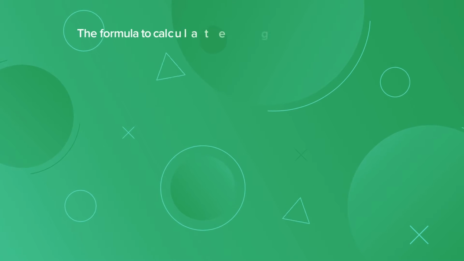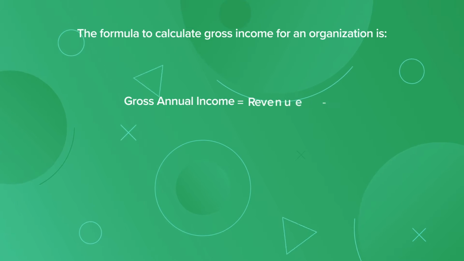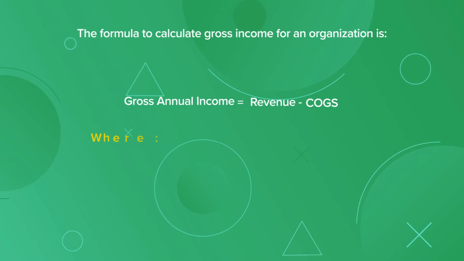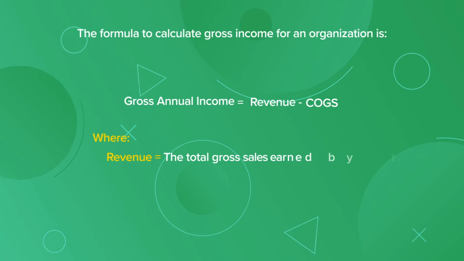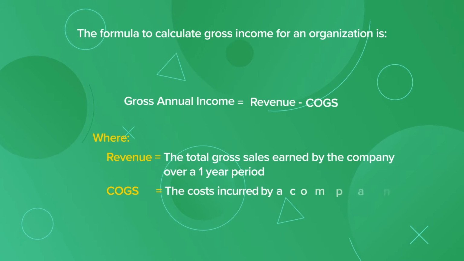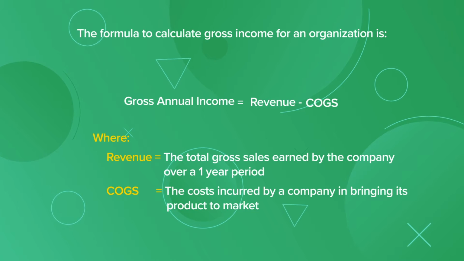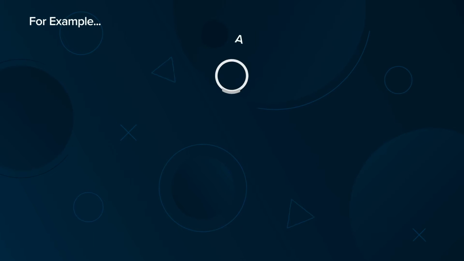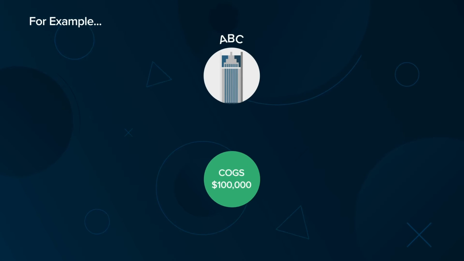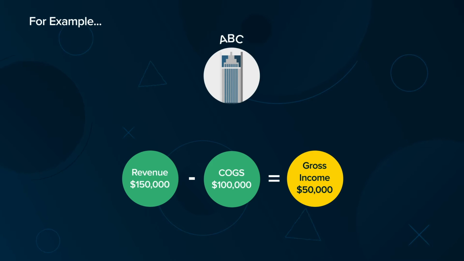The formula to calculate gross income for an organization is gross annual income equals revenue minus cost of goods sold, where revenue equals the total gross sales earned by the company over a one-year period, and the cost of goods sold equals the costs incurred by a company in bringing its product to market. For example, if company ABC has a cost of goods sold of $100,000 and revenue of $150,000, then its gross income, also known as gross profit, is equal to $50,000.